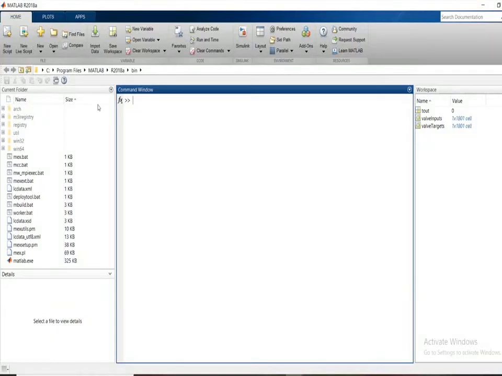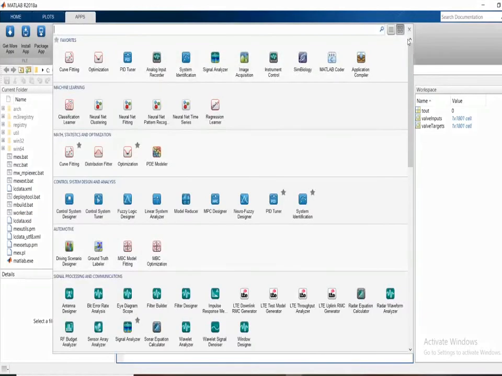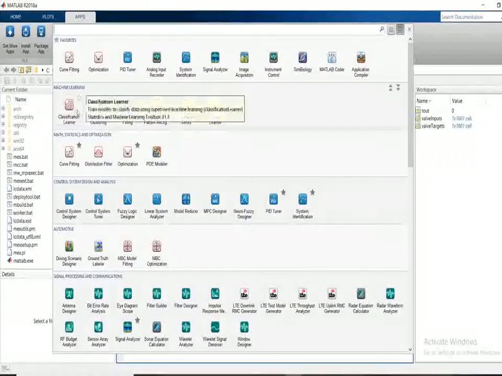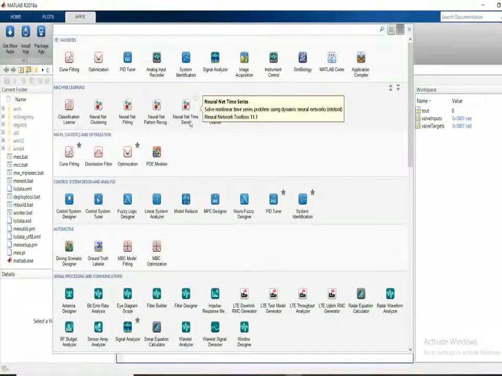Hello friends, today I am going to explain the neural net time series app. The application is available at the app gallery. By clicking on the down arrow, you will get different patterns in the machine learning domain: classification learner, neural net clustering, neural fitting, neural net time series and so on. If you click on time series, it will open the time series app.